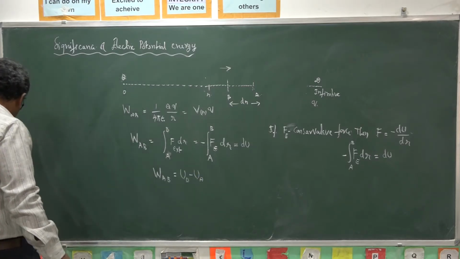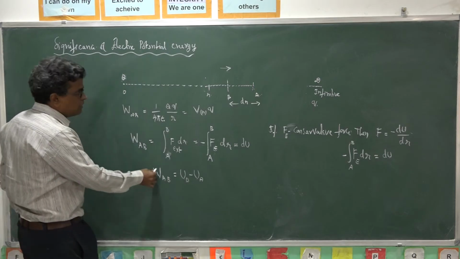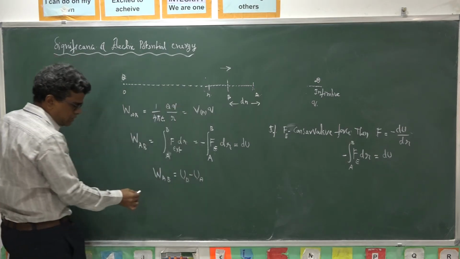This is the physical significance of electric potential energy.